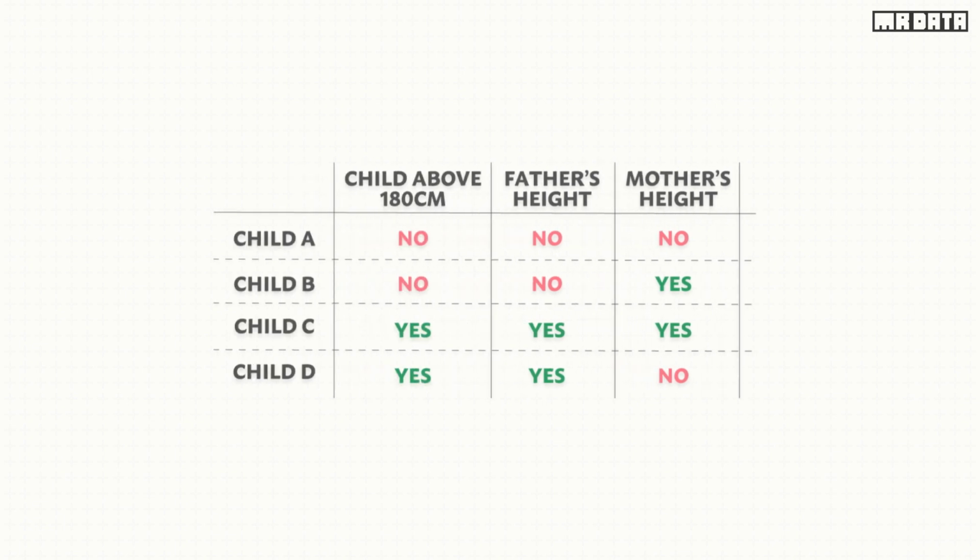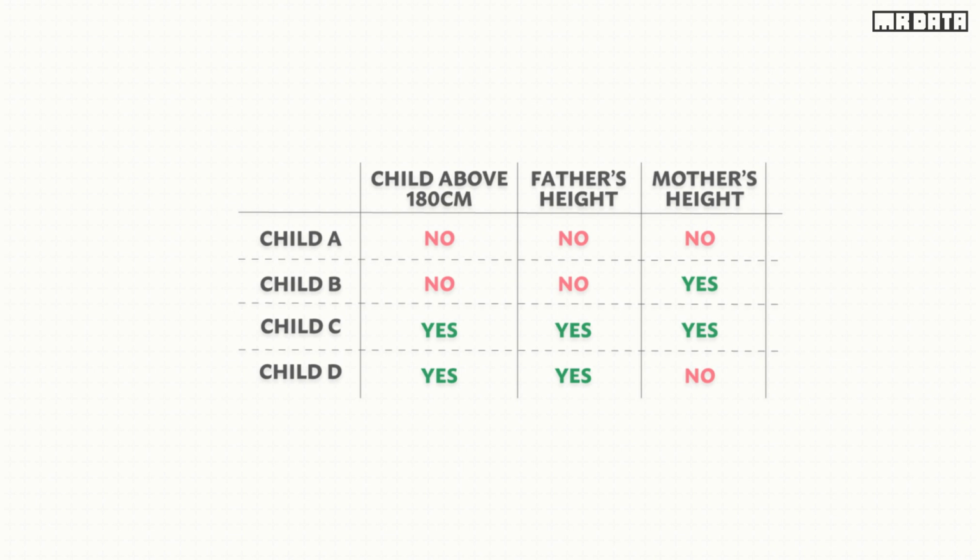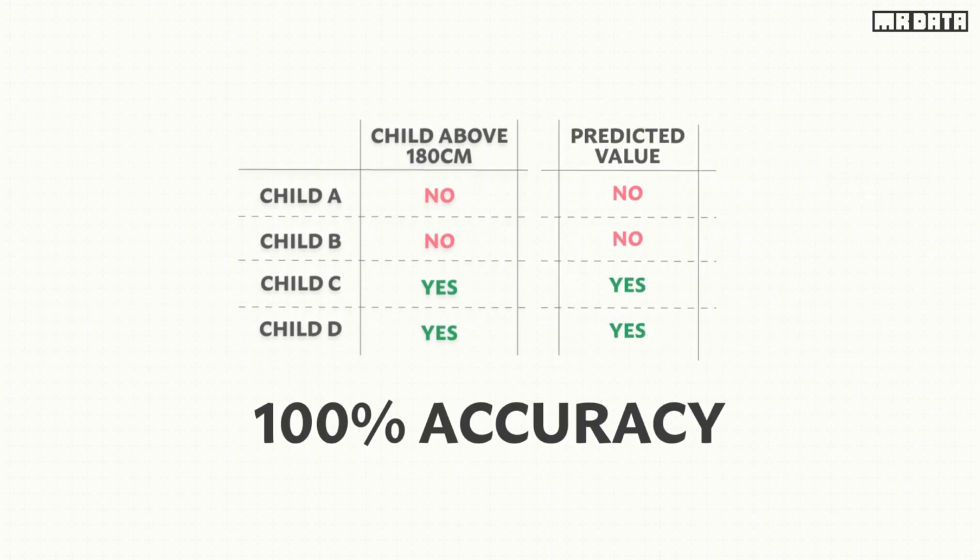We would need at least an example of each combination to generate a model that produces 100% accuracy in predicting people above 180 centimeters. Now, some people say this is overfitting, but for this example, we have all the combinations and we will not come across data we haven't seen before. Therefore, overfitting is not an issue in this case.